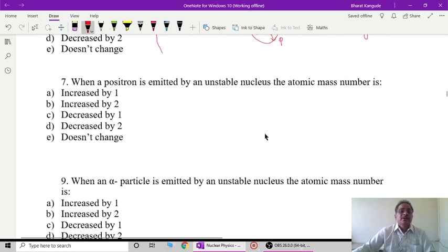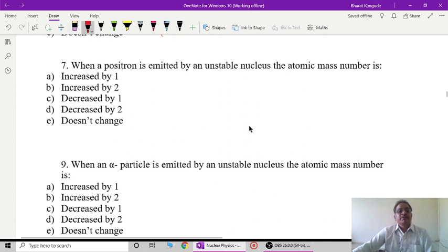Next, question number 7. When a positron is emitted, it is nothing but inverse beta decay, or beta plus, or that is nothing but the positron, the particle e plus.